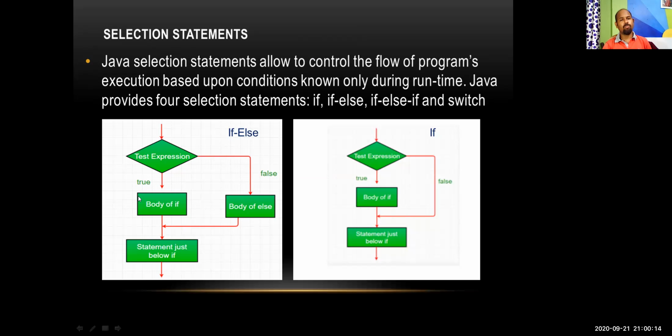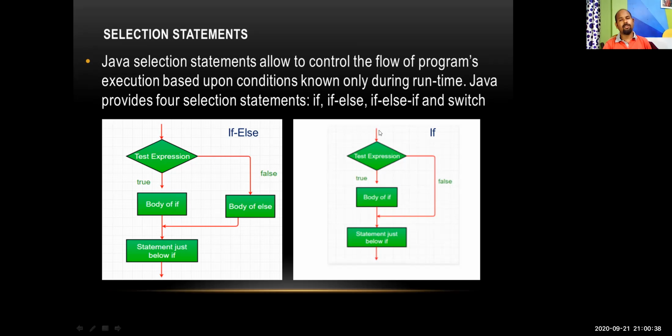And from the true block also it will go to the next statements. So ultimately what we have got here is that a test condition will be checked, and on the basis of that, if it is a true condition, then it will go in this way. If it is a false condition, it will go in this way. This is the if-else statement, and next to that we have the if statement.